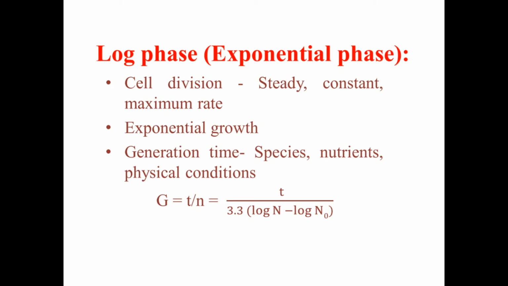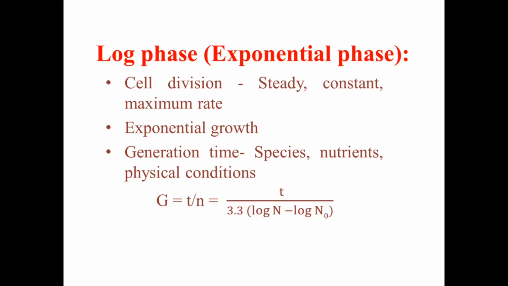If we divide a specific time period by the number of generations which have occurred, we can find out the generation time, that is the time required for a single cell division of the bacteria, by using this formula. Now here log N and log N0 are there.